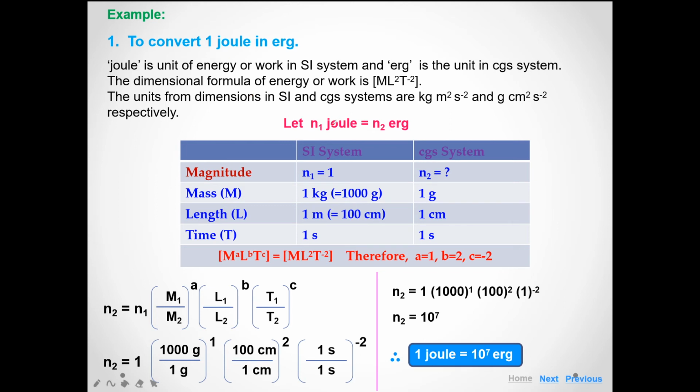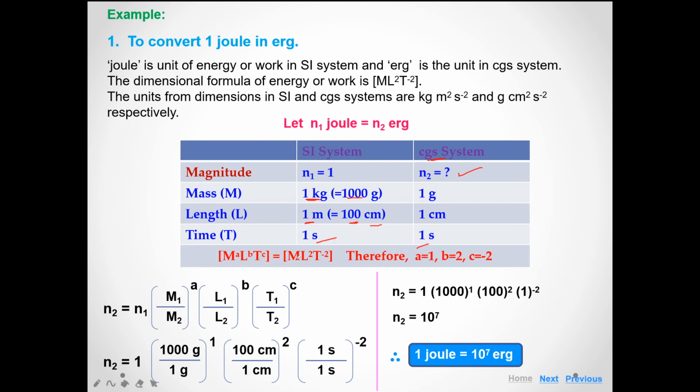Here n1 joule equals n2 erg. The magnitude n1 equals 1, and n2 we don't know, the magnitude of that energy in the CGS system. But we know that 1 kg is equal to 1000 gram, 1 meter equals 100 centimeter, and 1 second is equal to 1 second.